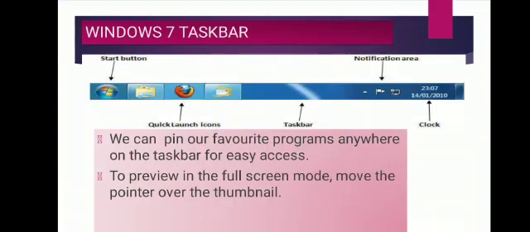Means if you want to open MS Word, you have to follow all the steps given there. Click on the start button, then all programs, then MS Office and then MS Word. Now if you just pin your program on your taskbar, you can open it just by clicking on it. So this is very useful. Keep all your favorite pinned programs on your taskbar, so you can use them easily.